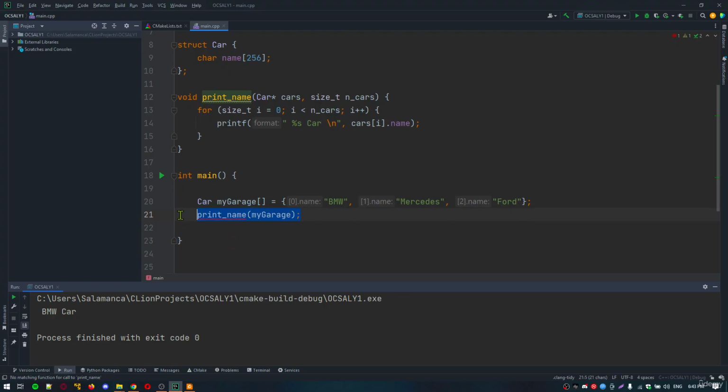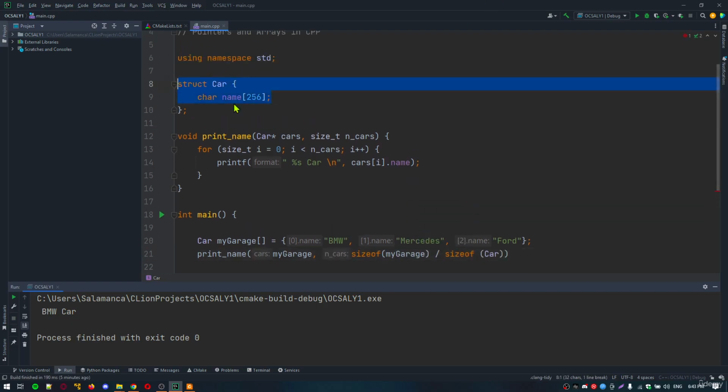Then we will call the print_names function, and first we pass my_garage as the first parameter, and next sizeof my_garage divided by sizeof car.